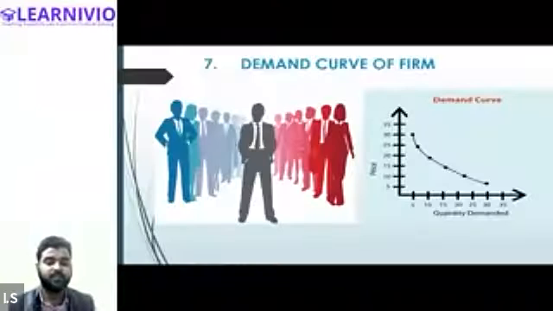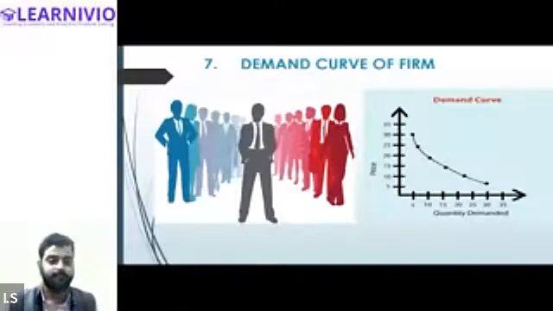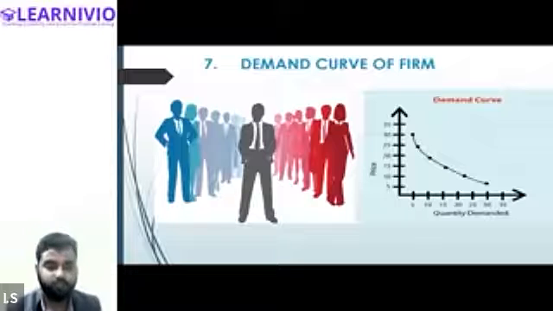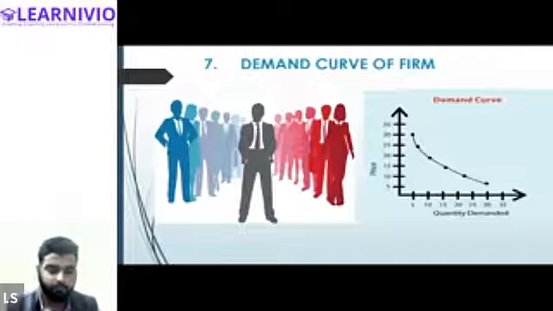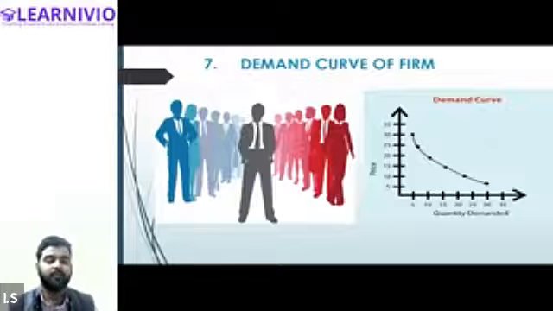And because every seller is selling the product at the same price, the demand curve will always be parallel to the x-axis, right? Yes. It will be a straight line parallel to the x-axis. So in case of perfect competition, the demand curve is perfectly elastic, or you can say it is parallel to the x-axis. And in case of monopolistic competition, the demand curve is always downward sloping. All right. This is it.